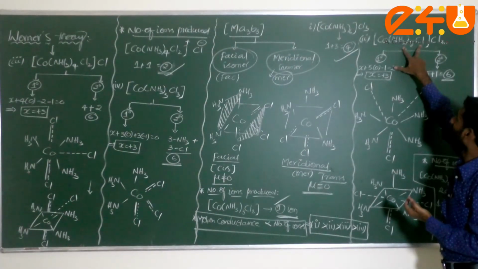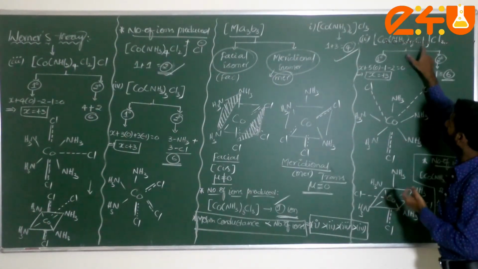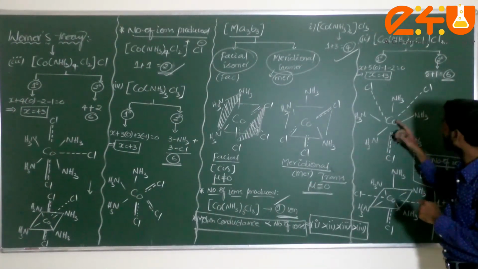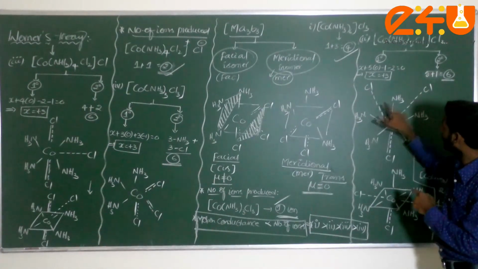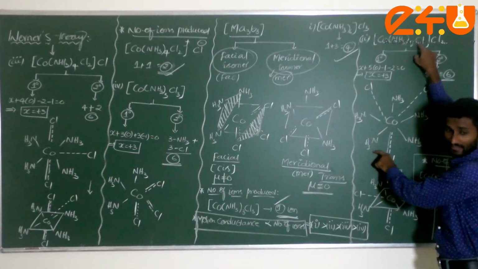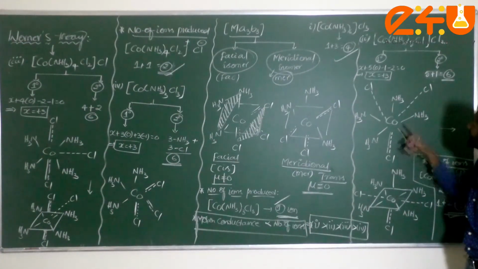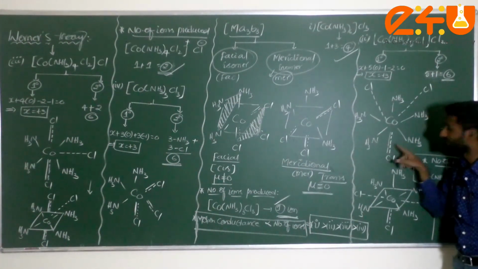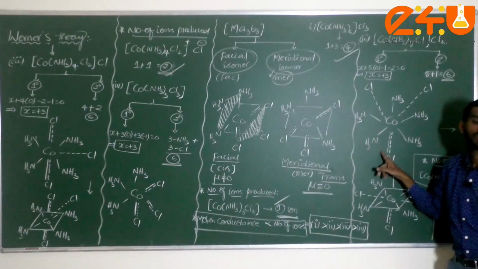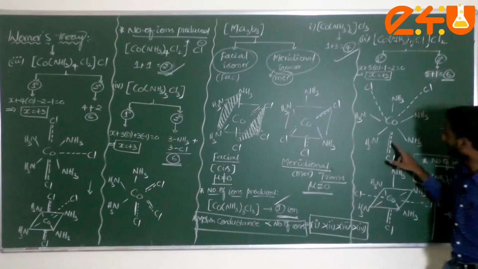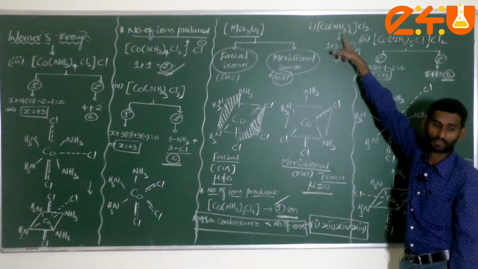Am I correct? That's why NH3 as well as Cl are everything forming covalent bonds. That's why I wrote 1, 2, 3, 4, 5 covalent bonds, and for Cl also you have to mention one covalent bond. I showed it, just check: covalent bond, and it is always along with the secondary valency. You should not write it as it is. Correct or not? If you write as it is, that is equal to example 1.